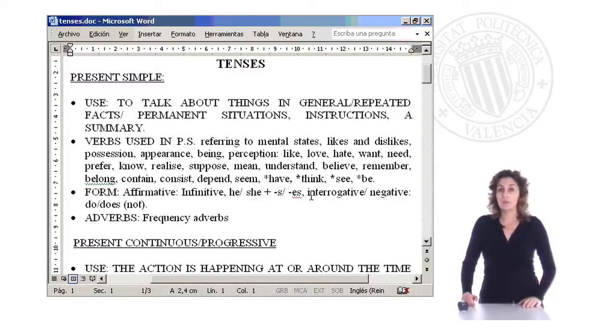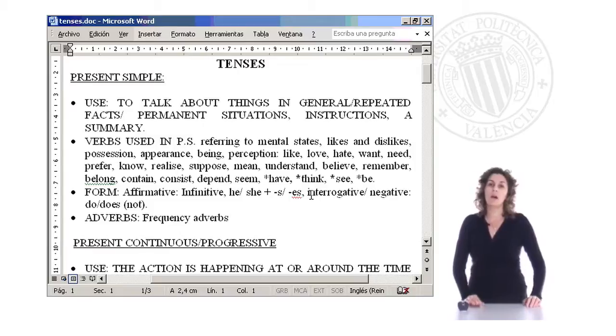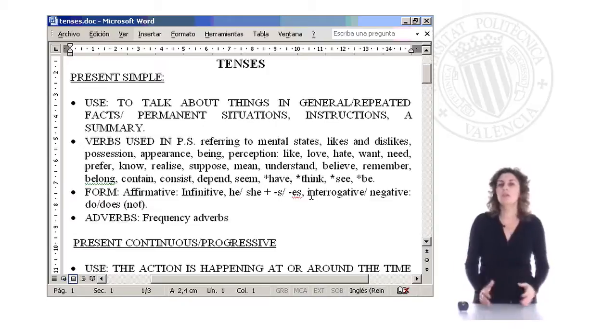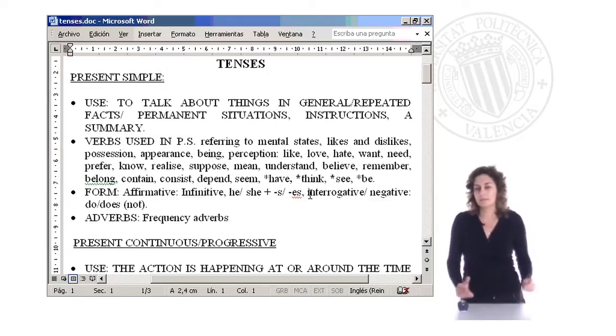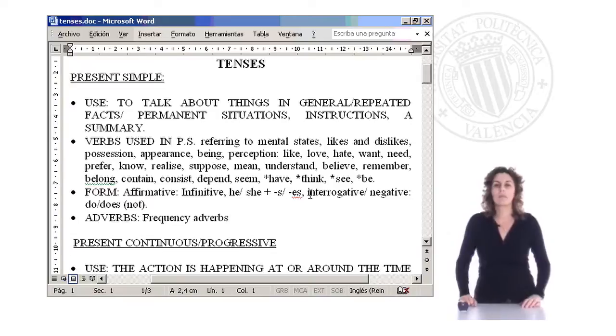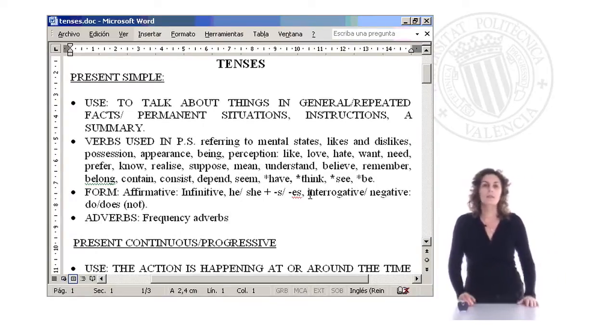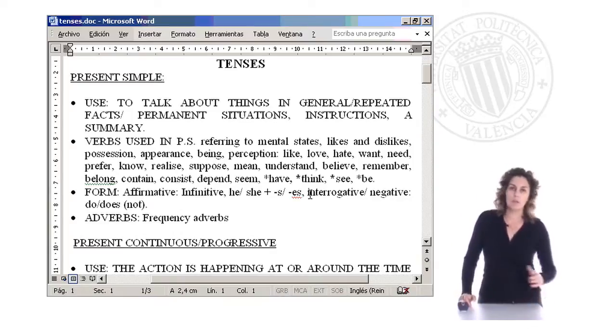and that's why we have to use present simple. This also happens with love, hate, want, need, prefer, know, because if you know something, you know something. You can't say, I'm knowing this word, because then tomorrow you might not know it. So we have to be conscious of the tense we are referring to. The same with suppose, mean, understand, believe, remember, belong. You belong to an association, you always belong to an association, you remember something, contain, consist, etc.